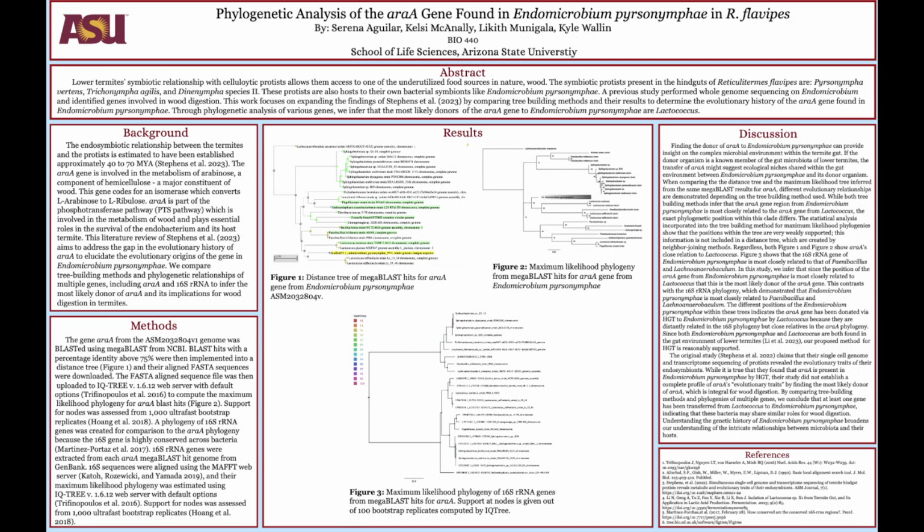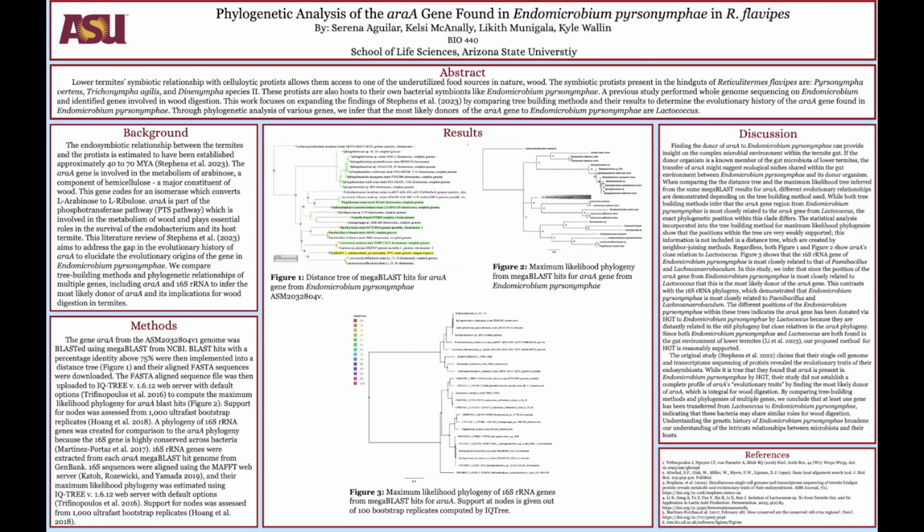Figure 3 alternatively shows that the 16S rRNA gene of Endomicrobium persinimphae is most closely related to those of Paenibacillus and Lacrimispora anaerobaculum. Since Endomicrobium persinimphae's ERA-A shows close relation to Lactococcus, despite the fact that Endomicrobium persinimphae is more related to Paenibacillus and Lacrimispora anaerobaculum, we infer here that ERA-A was donated to Endomicrobium persinimphae by Lactococcus.